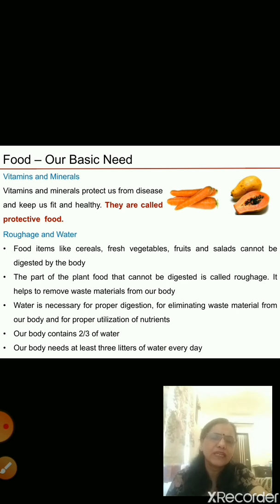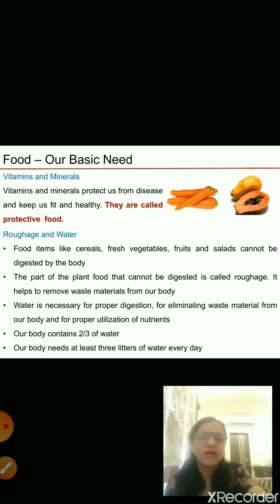Now, the roughage and water, how important they are. Food items like cereals, fresh vegetables, fruits and salad cannot be digested by the body. That part of the food that cannot be digested is called roughage. But it is very important. Why? Because it helps to remove waste from our body. Again, water is also necessary for proper digestion. It eliminates the waste material from our body, and it also helps us to utilize the nutrients properly.